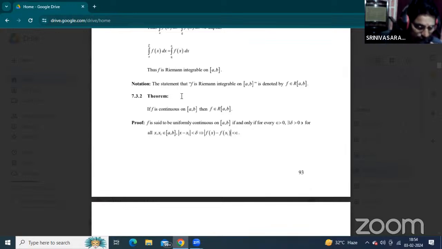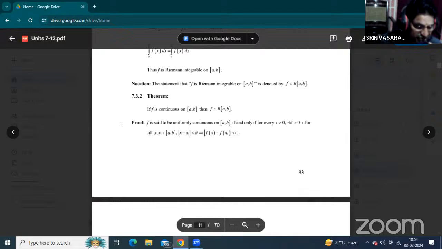First of all, we must find the upper Riemann sum, the lower Riemann sum, the upper Riemann integral and the lower Riemann integral, and through these values determine whether the given function is integrable or not. Next one: state and prove the fundamental theorem of integral calculus. That is also one of the important questions.